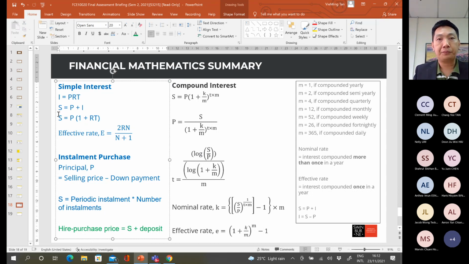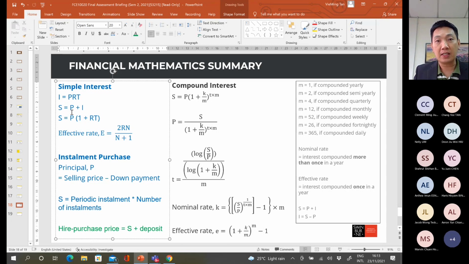Then if you are asked to calculate the maturity value or future value, or we call it the accumulated amount, which is referred to as S. Okay, S is the maturity value, future value, or accumulated amount. Okay? So we can use S = P + I. This formula is an additional one.